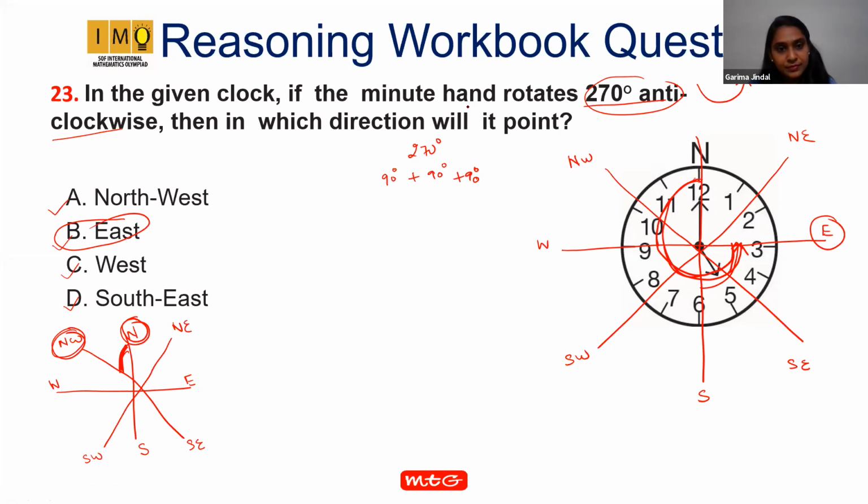Ma'am, 8 by 8? Beta, it's 7 by 8. Now see how. 7 by 8. Yes, correct. See how in clockwise move, we move like this, correct? So how many 1 by 8s we have moved? 1 by 8, 1, 2, 3, 4, 5, 6 and 7. So the fraction between north and northwest in anti-clockwise direction is 1 by 8 and in clockwise direction is 7 by 8. Now clear? Yes, ma'am.